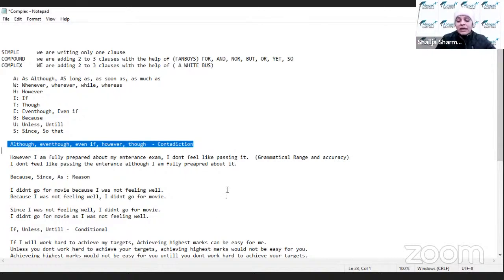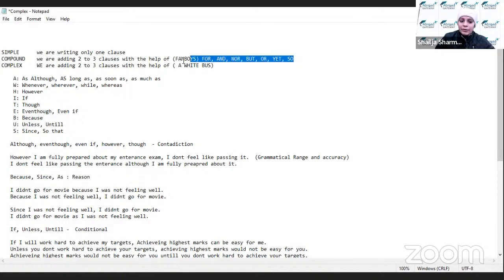But surely when you're using these conjunctions in 2 clauses, आपको but use नहीं करना, because but is what we use to make compound sentences, not complex sentences. तो इस difference को समझना है आपको.